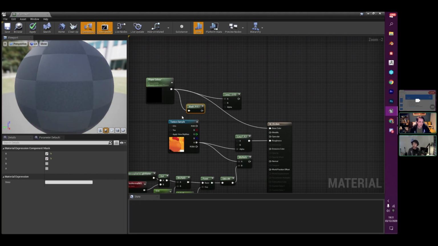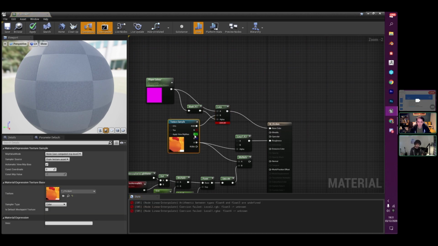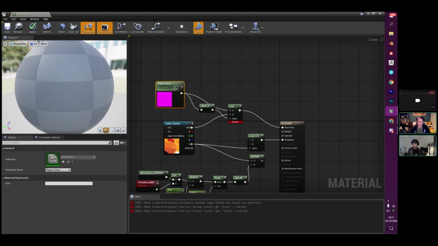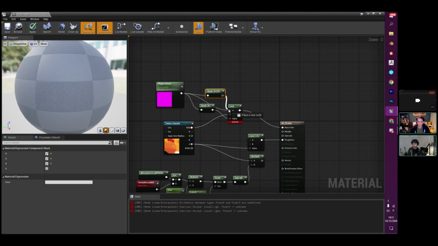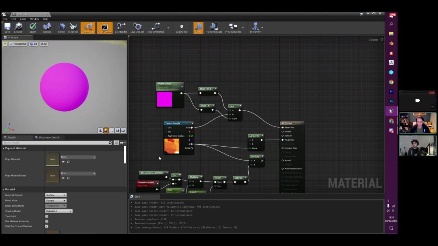To keep it nice and easy, I could select my alpha channel as being the decider of whether I'm going to use my normal chicken texture. And let's just do another component mask on that to make sure that we can see we've got parity on our lerp. So we can use the decider here of whether we're going to use our standard chicken texture, or whether we're just going to use this bright pink material.